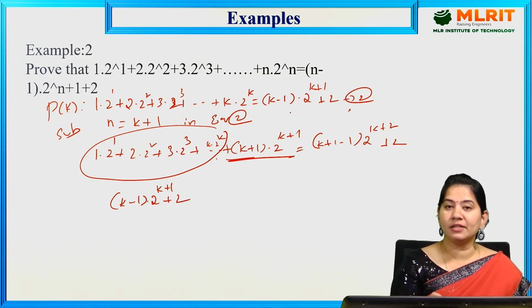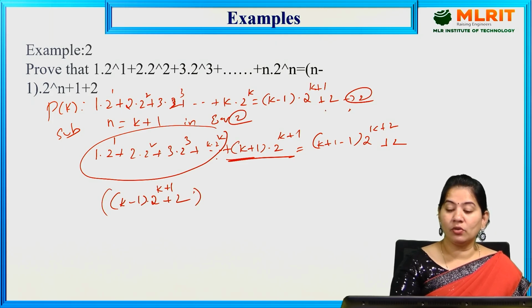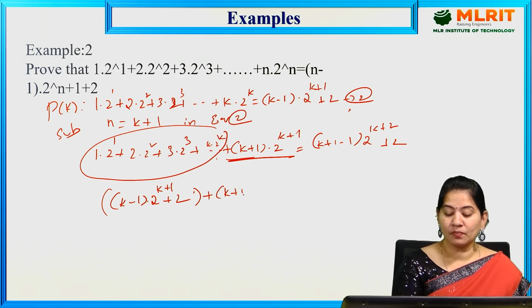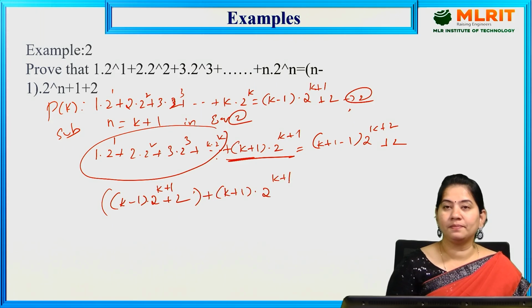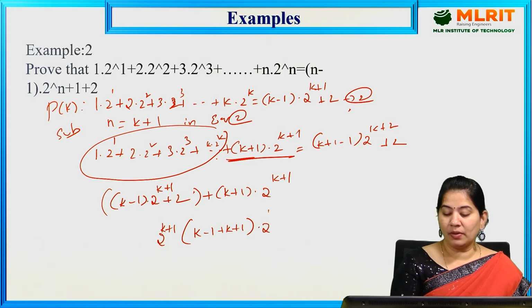Instead of the LHS, I am writing the RHS. So now k minus 1 into 2 power k plus 1 plus 2, and after that plus k plus 1 into 2 power k plus 1. Now if you observe, we take 2 power k plus 1 common, then k minus 1 plus k plus 1, plus 2. So plus 1 minus 1 will get cancelled, and you will get 2 power k plus 1 into 2k, plus 2.